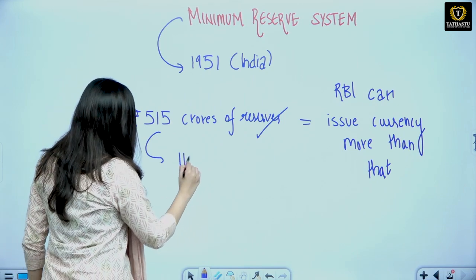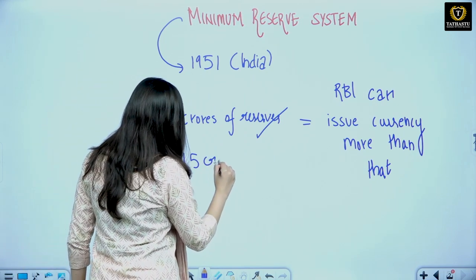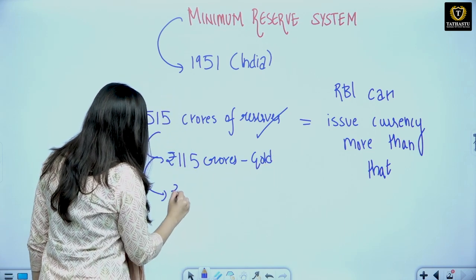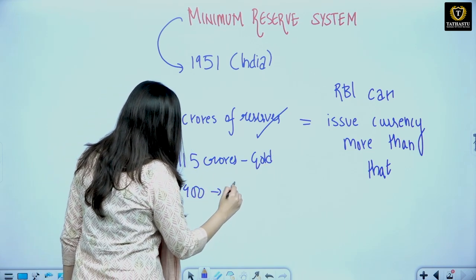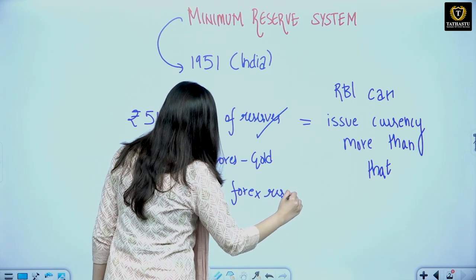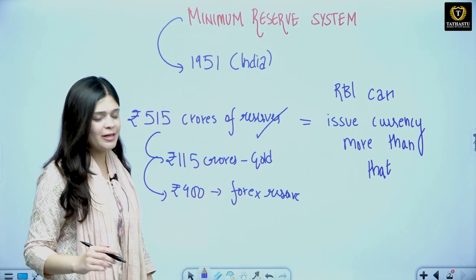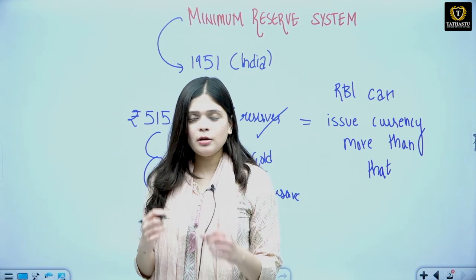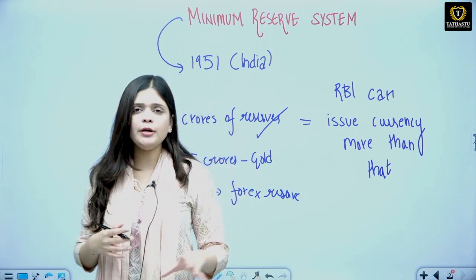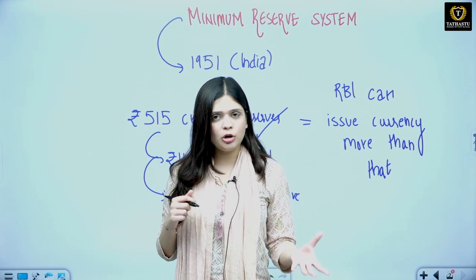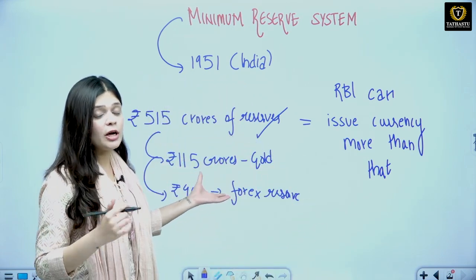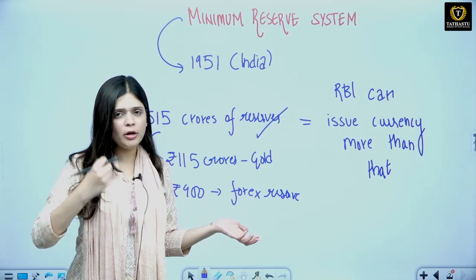इसमें से 115 करोड़ रुपीस should be in gold and rupees 400 forex reserves. ये होता था in 1950. ठीक है, let us revise again. So earlier it was that basically I'm talking about before 1951. So basically it was that जितना money you want to issue in the economy, it should be backed up by basically the reserves that you must be having in gold or in forex.